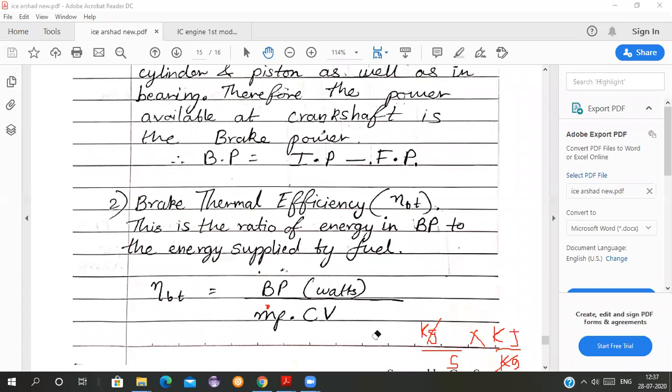So brake power, in watts, is also kilojoules per second. You can take it in joules per second also, so in the denominator also take joules per second. Both numerator and denominator should have the same unit. So brake thermal efficiency means brake power upon heat supplied, and indicated thermal efficiency means indicated power upon heat supplied. Let us move ahead now.